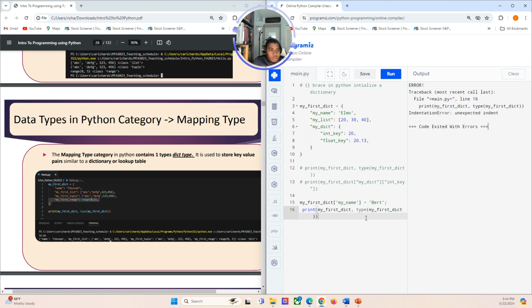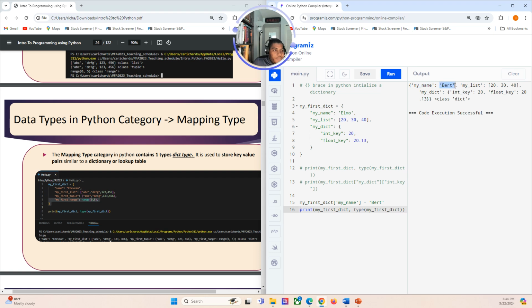Okay, let's see here, what did I do here? Indentation. Oh, so we don't need any semicolon there. Okay, line 16, print. Oh, indentation error. Okay, so now my name is now Bert. So my name has been changed from Elmo to Bert. Okay, so you see Python is picky on indentation because that's how it determines scope.